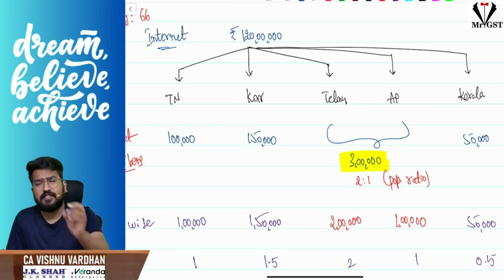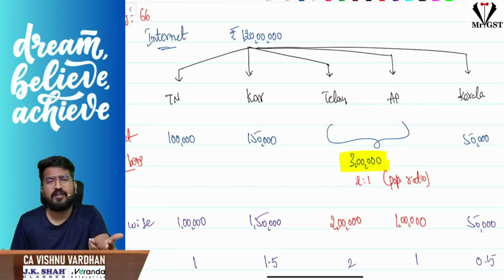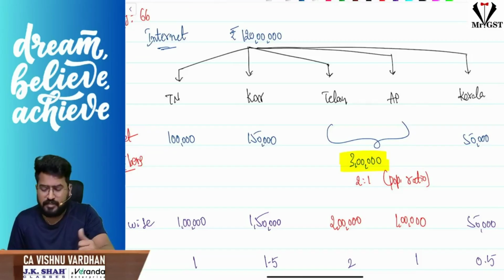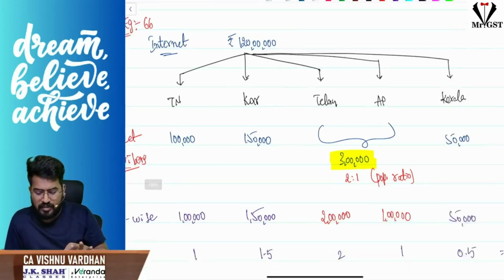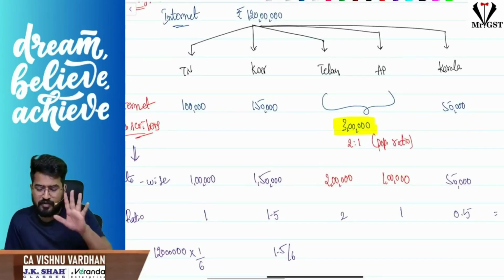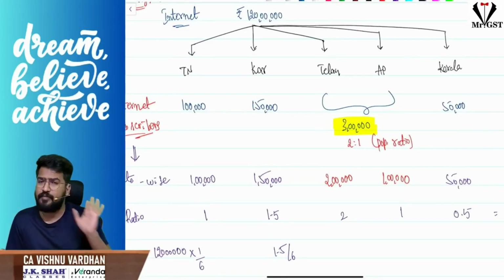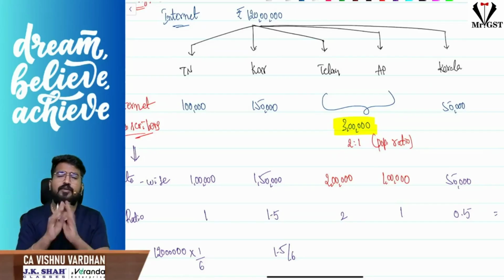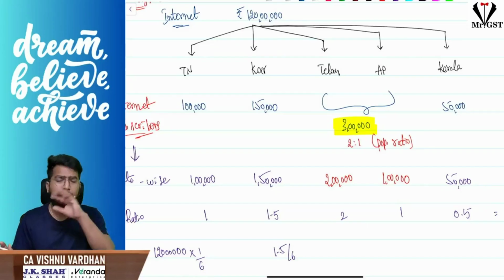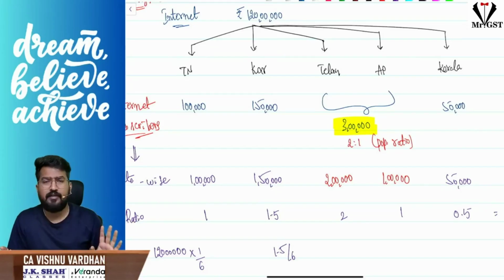Sir, these 5 states, how do I apportion? Apportion that based on the internet subscribers in the state. So internet subscribers data, how will I get it? You will get it from TRAI. Which week's data should I take? Preceding quarter last week data you should take. So preceding quarter last week data we have taken for all the 5 states. But Telangana and Andhra Pradesh, they give a consolidated figure. So what will we do? First Telangana and Andhra, we will split them based on what ratio? Population ratio. And then we will proceed.